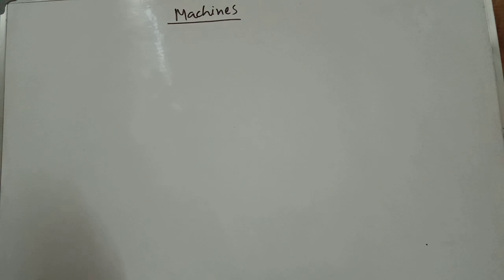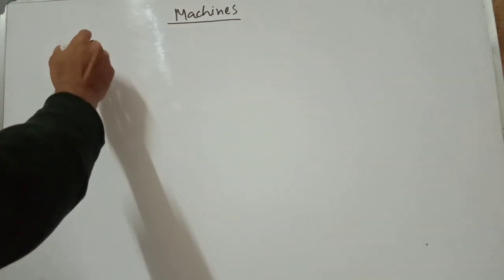So what is a machine? Simply, you can say that it is a device which helps us ease our work. It makes our work easy in less time. Okay, so it's a very simple definition. For making a more complicated definition of a machine, first of all we are going to discuss the functions of a machine.